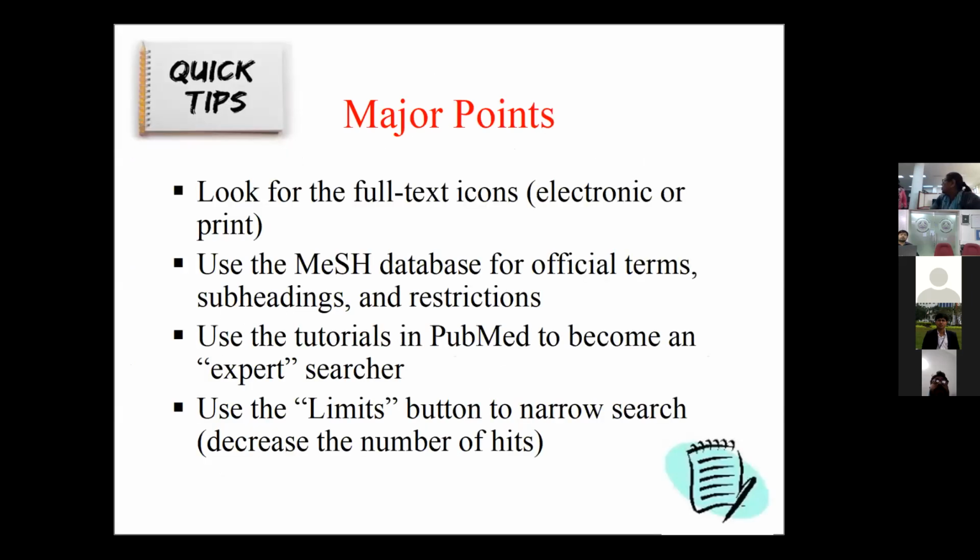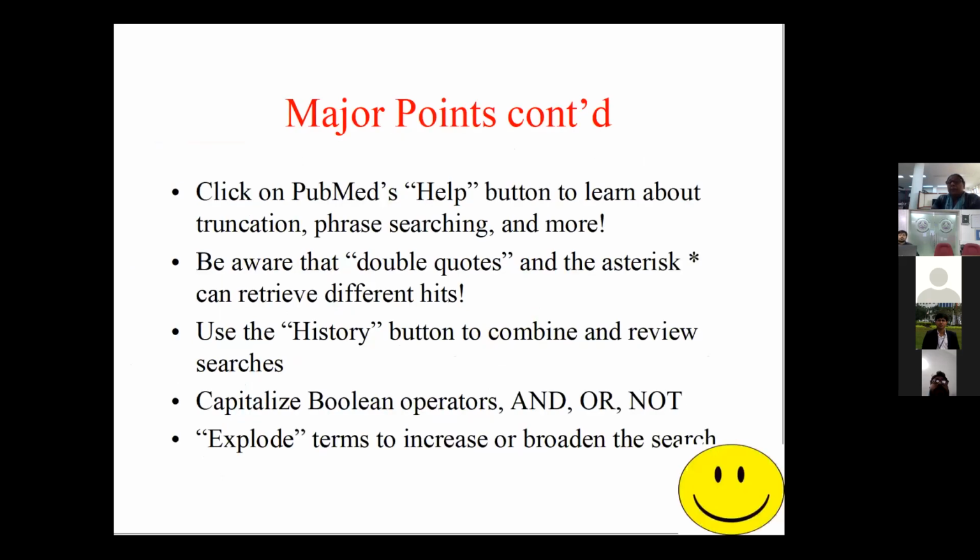So the major points, the quick tips: look for full text icons, use the MeSH database for official terms, subheadings and restrictions, use the tutorials in PubMed to become an expert searcher, use the limits button to narrow the search, and then click on PubMed's help button to learn about truncation, phrase searching, and more. Be aware that double quotes and asterisk can retrieve different hits. Use the history button to combine and review searches, and capitalize Boolean operators. So basically when you make use of Boolean operators, they have to be in caps.